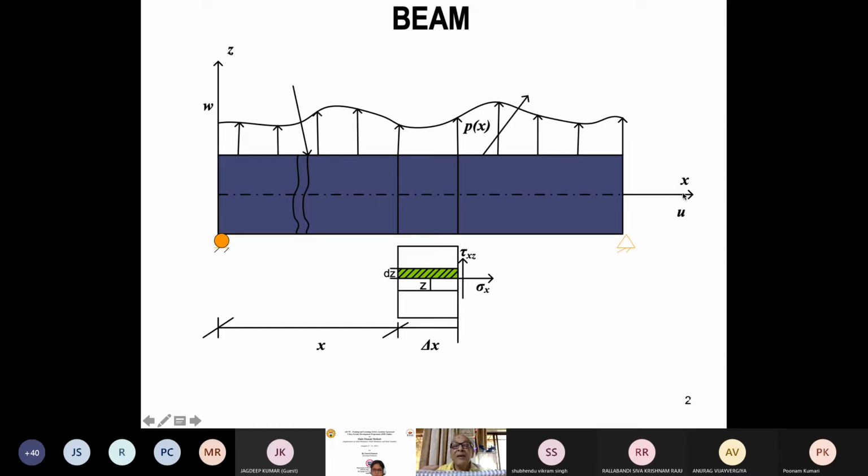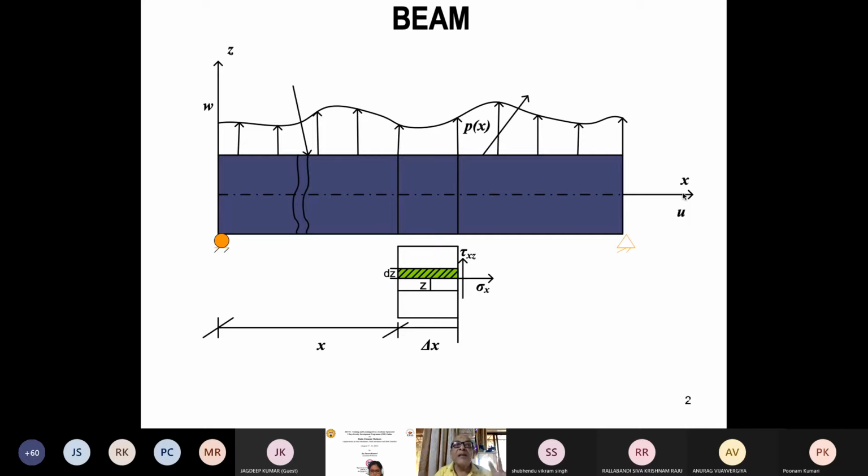Similarly, if I want to study plate, then I will have to use a three-dimensional brick element everywhere throughout this, which will be a very crude method, and the number of elements will be enormous. Now, if I can get rid of the thickness, just like in the beam, I have subsumed the thickness into only the neutral axis. So similarly, there is a mid plane of this plate in between the top and bottom surface. So I will subsume the thickness in the mid plane of the plate, and I will study the behavior only of the mid plane. And how do we do this?